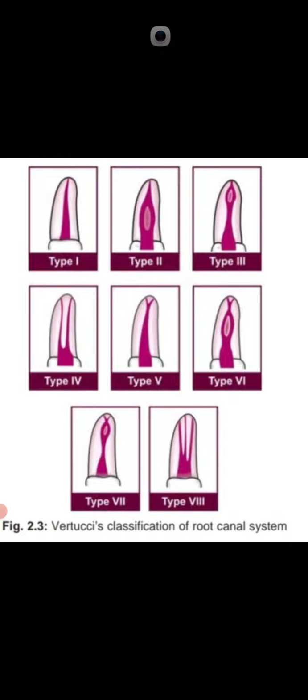But in Vertucci, type 3 is different, it's 1 to 1. One canal originates from the pulp chamber and then divides into 2, then again fuses to form 1.